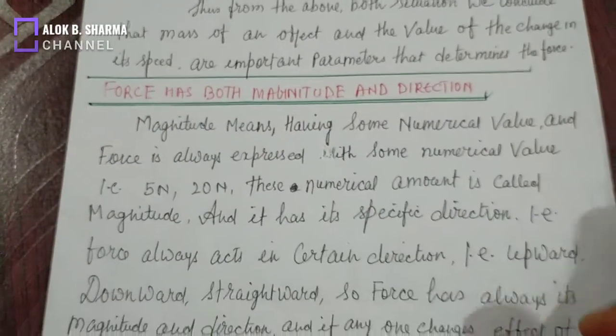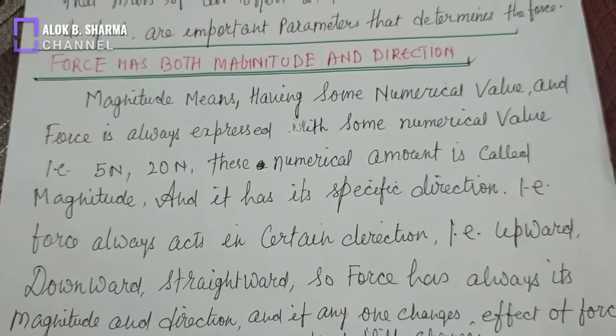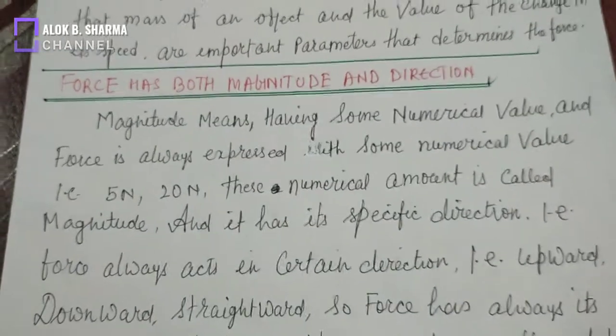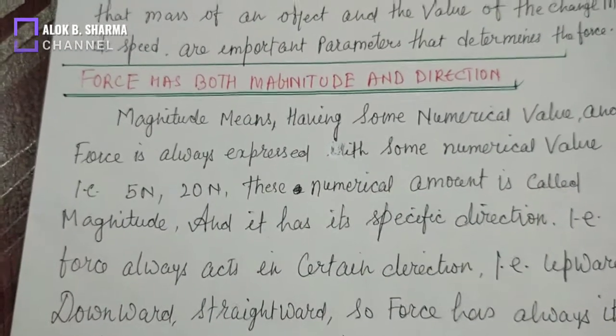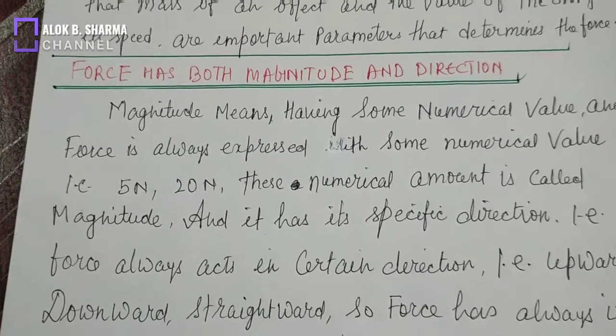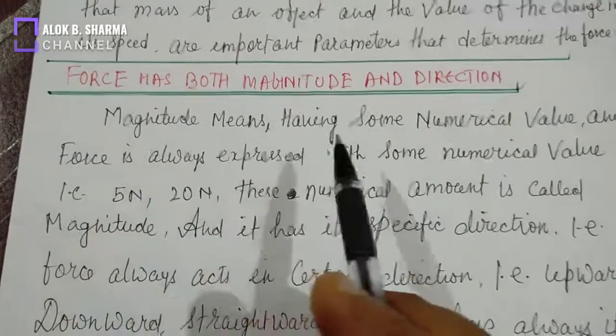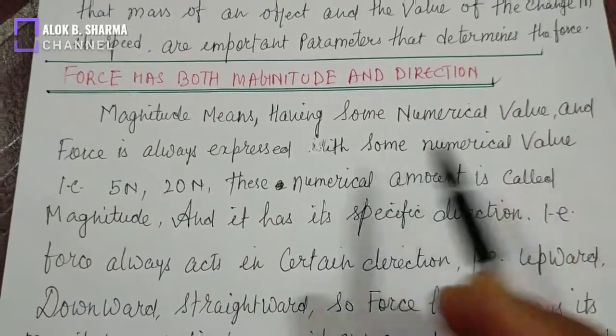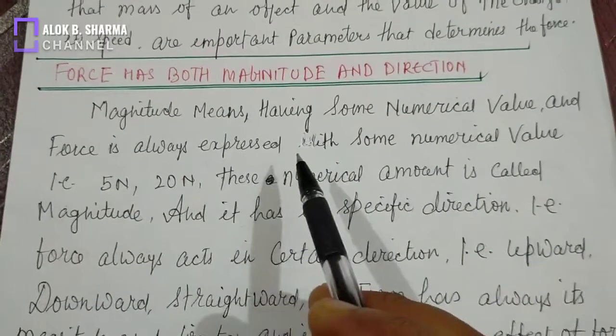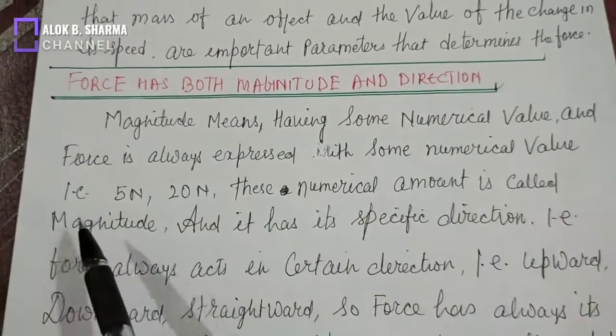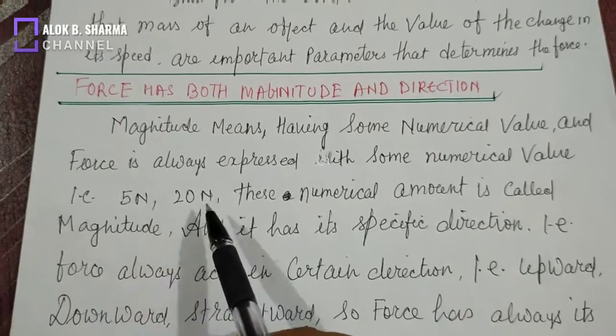Now the next part is that force has both magnitude and direction. First see what magnitude is. Magnitude means having some numerical value, and force is always expressed with a numerical value, sometimes 5 Newton, 20 Newton.